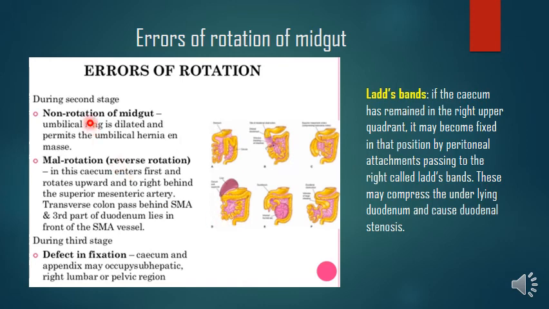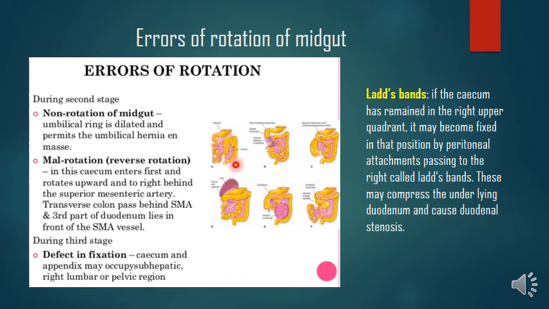Okay, so one is non-rotation of the gut. Non-rotation and malrotation both occur when the umbilical ring is dilated. So in non-rotation, the intestines enter the abdominal cavity as a single mass, so that the right limb occupies the right side of the abdomen and the left limb occupies the left side of the abdomen. This is what we are seeing here, non-rotation.